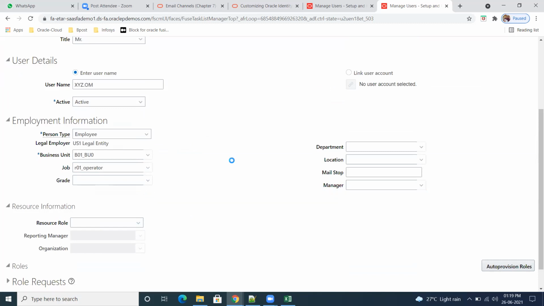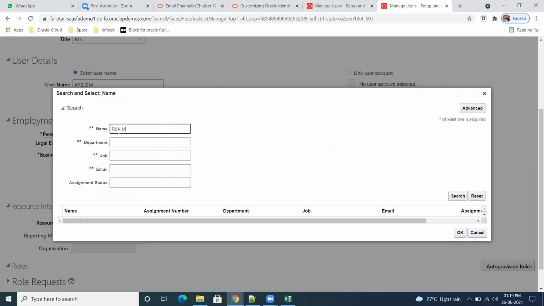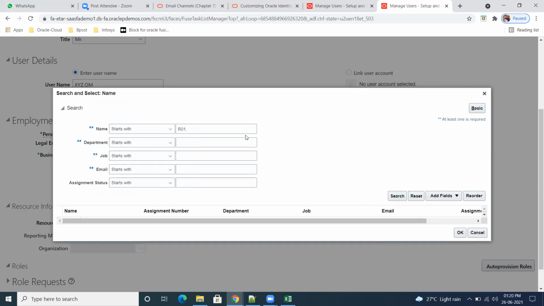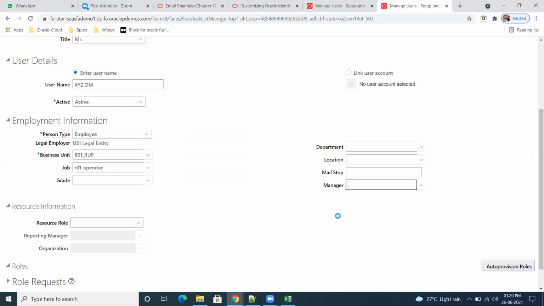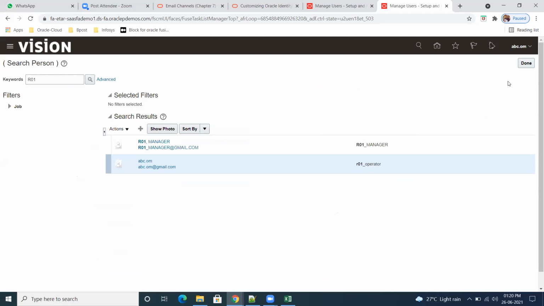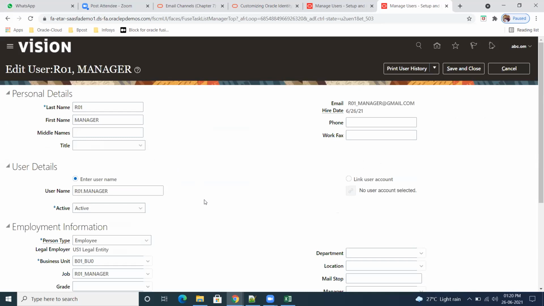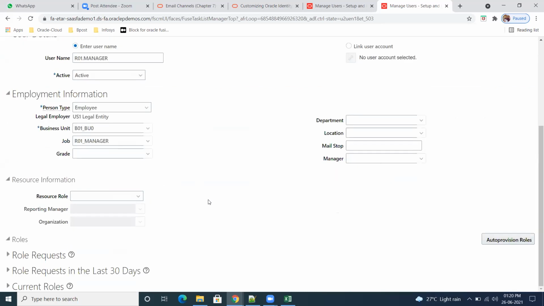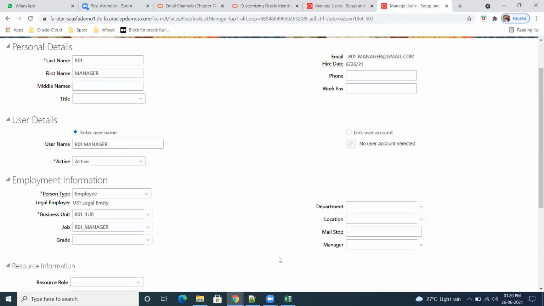What is the problem? Roles, employee is there.